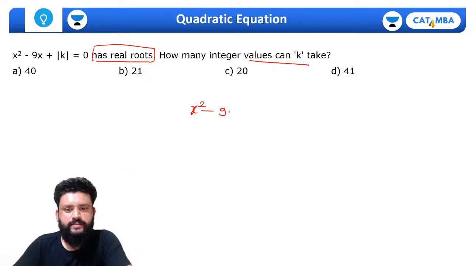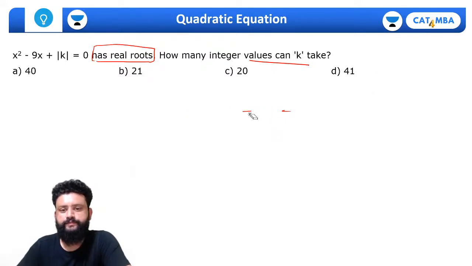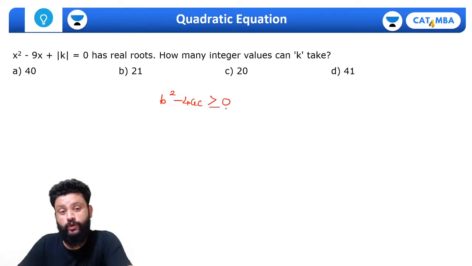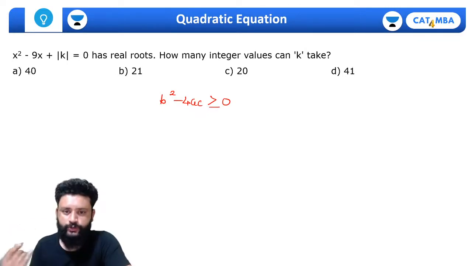x square minus 9x plus mod of k equals to 0. This has real roots. When do real roots occur? Write this. When b square minus 4ac is greater than or equal to 0. Equal to 0 will also work. It did not say two real roots, it only said real roots. That should not be less than 0, greater than and equal to.